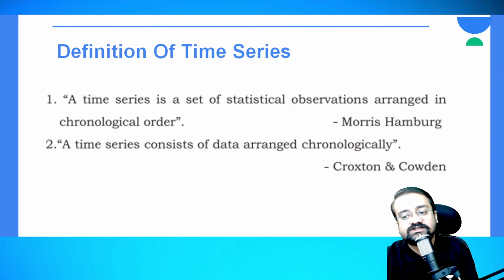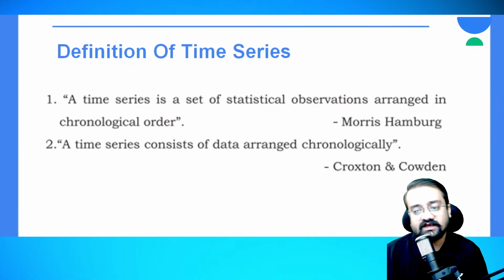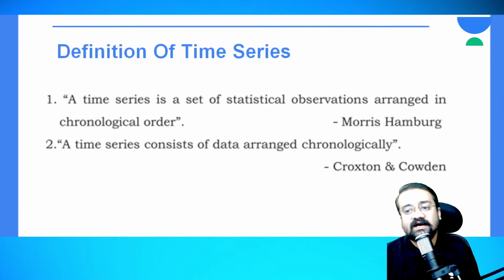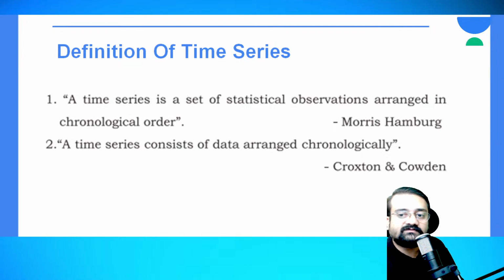So here chronological order means what? That is again regarding the time concept. Okay, that pertains to the time concept. So therefore they have kept the name as time series. Because we are considering here the time aspect of the statistical observation, the arrangement is made on the basis of the time aspect, right? So here Morris Hamburg defined the set of statistical observations arranged in the chronological order, right?